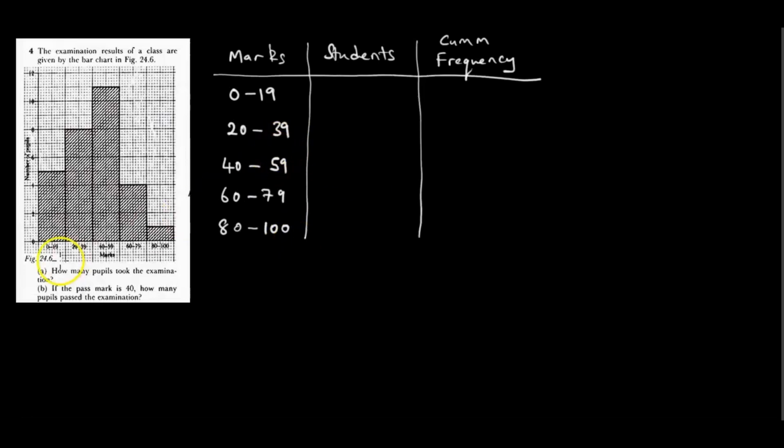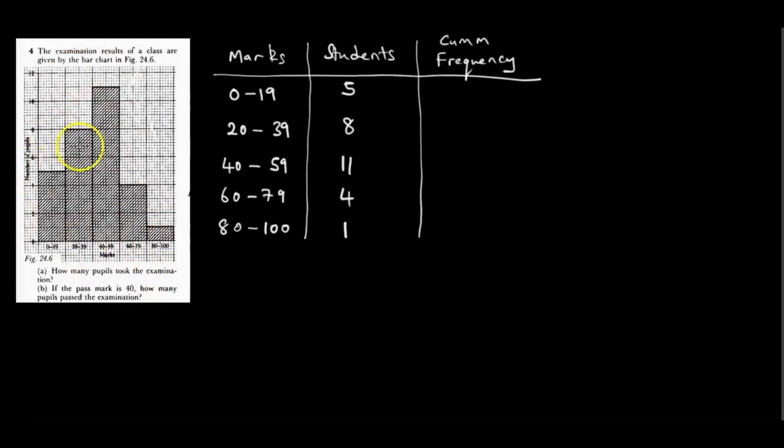Then trace the number of students. From 0 to 19, we see we have 5 students, because it is between 4 and 6, so 5 here. 20 to 39, we can see that we have 8. 40 to 59, between 10 and 12, so we have 11. And 60 to 79, we see that we have 4. And lastly 80 to 100, we have 1.